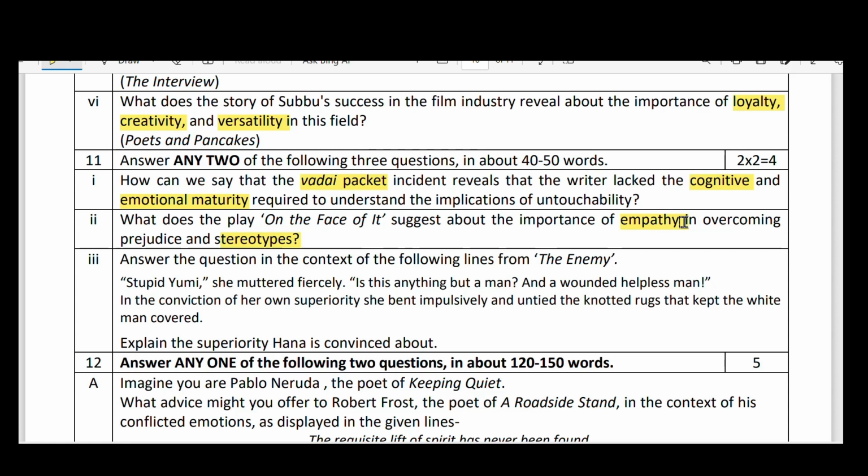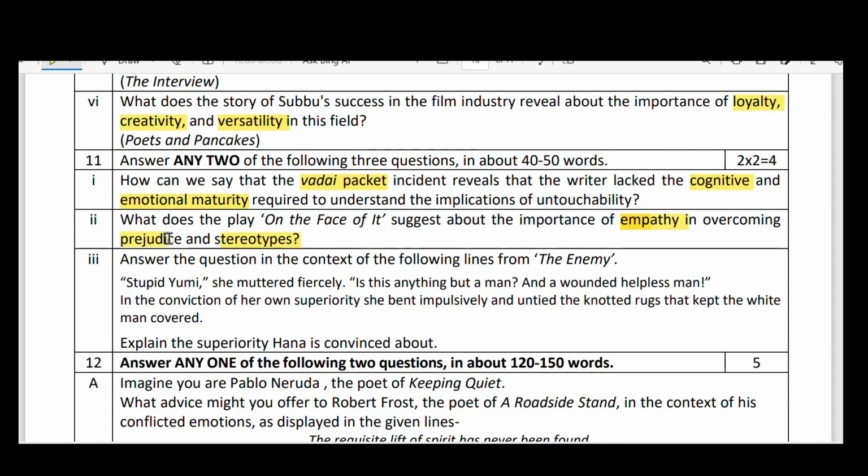But here the difference is they should understand each other. First, Derry was a depressed boy who thought that my life is gone, there is nothing good of me, something like that he thought. But when he met Lamb, even though Lamb was a lame man, he had the understanding about his life. At the same time, he changed the mindset of Derry. That is why empathy is required. He understood the condition of Derry and he changed him to come out of his prejudice.